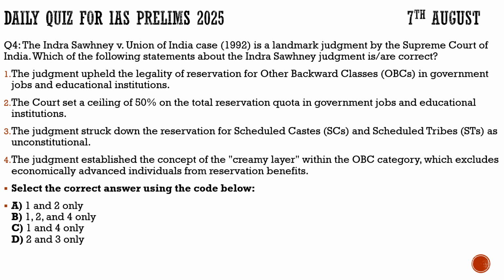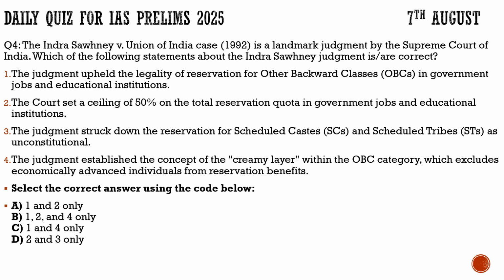Now moving to question number 4, it talks about the Indira Sawhney versus Union of India case, 1992. We saw how recently the Supreme Court gave a judgment about the subcategorization of scheduled castes, in a majority judgment of 6:1. Six judges were in support that the subcategorization of scheduled castes should be done by the states. With respect to that, we also discussed that the upper limit for reservation was capped at 50% by the Indira Sawhney case. So with respect to this, we will see this question.